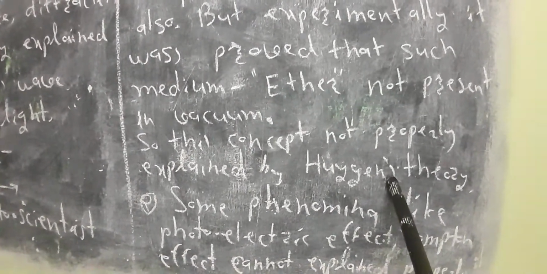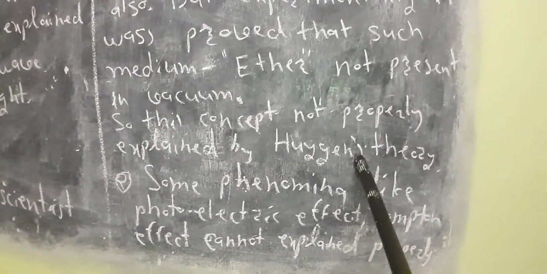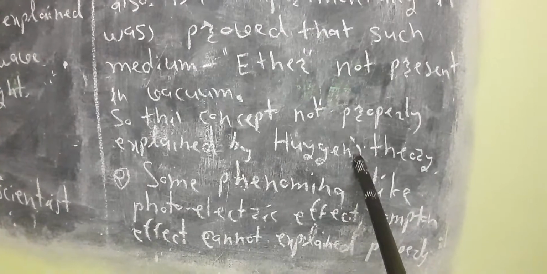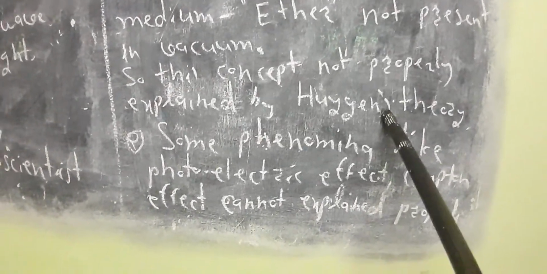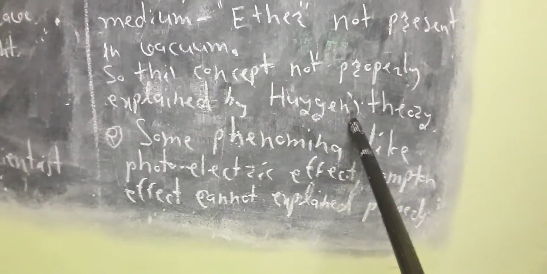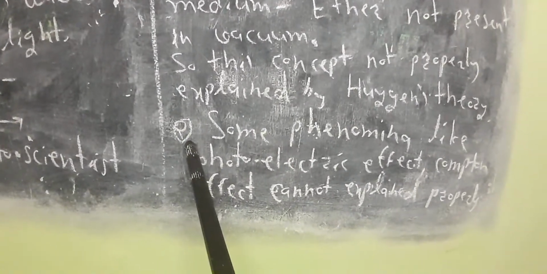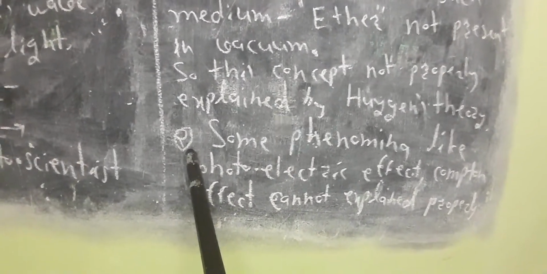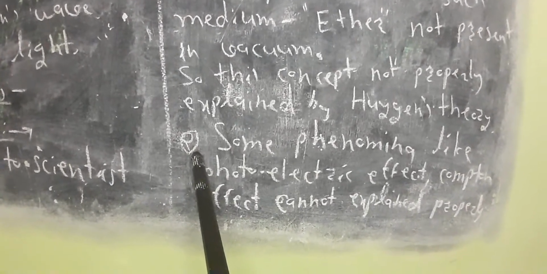So here Huygens wave theory fails to explain; we can say these are drawbacks, wrong points or limitations of this wave theory of light. Some negative points are there. So this is the negative point of Huygens wave theory of light. Let us see the second drawback, the second limitation or weak point where this theory fails to explain.